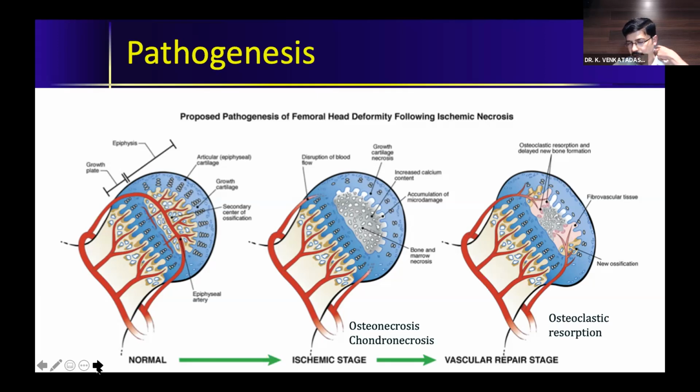So this again is an area of interest because some of the researchers are trying to prevent the osteoclast, with an aim to prevent collapse. So if you prevent the osteoclast by some means, and one of the things which we use in adults is the bisphosphonates. So in children also there are experiments to use bisphosphonates for Perthes disease to prevent osteoclastic resorption and in turn to prevent collapse.